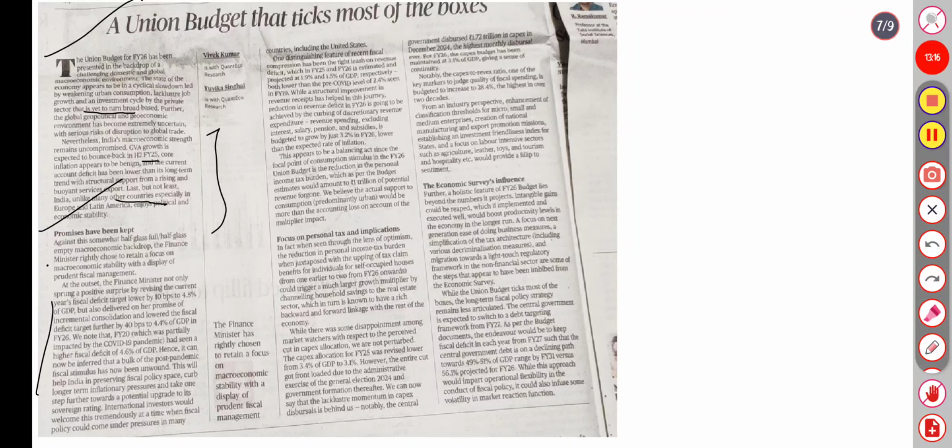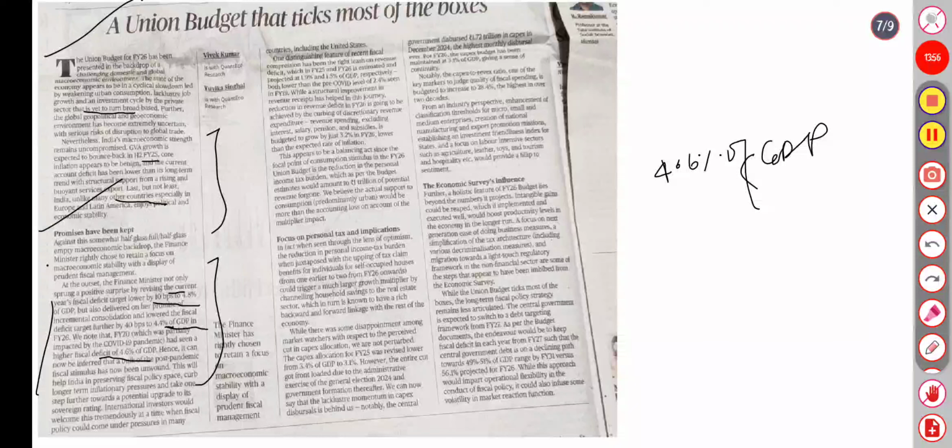At the outset, the finance minister not only sprung a positive surprise by revising the current fiscal year deficit lower to 4.8% of GDP, but also delivered on the promise of incremental consolidation. The deficit is lower by 50 bps to 4.4% of GDP in fiscal year 26. Note that fiscal year 20, which was partially impacted by COVID-19, had a high fiscal deficit of 4.6% of GDP. Hence, it can now be inferred that the bulk of the post-pandemic stimulus has been unwound.